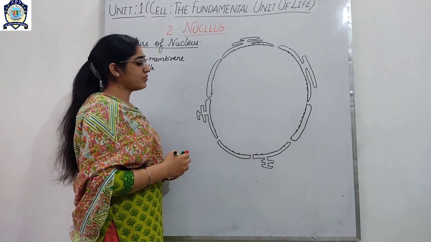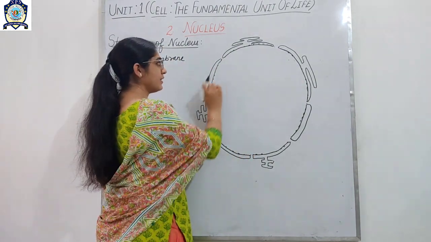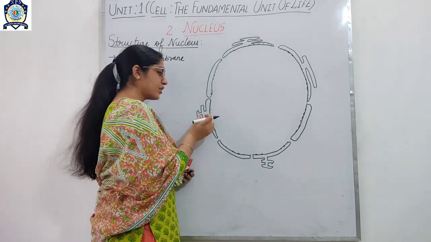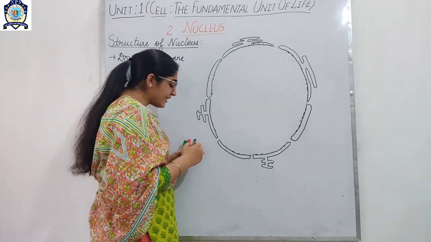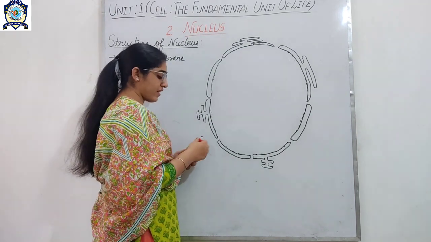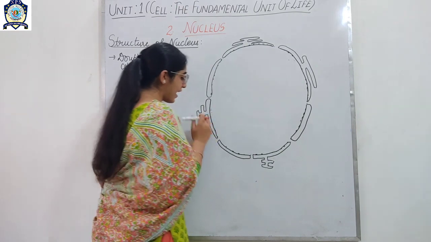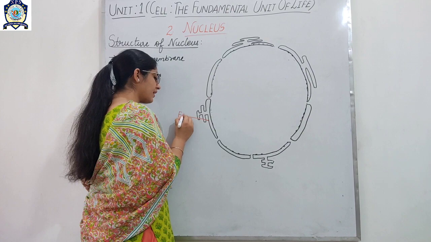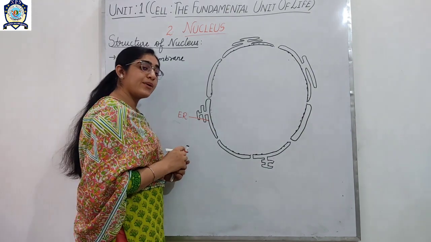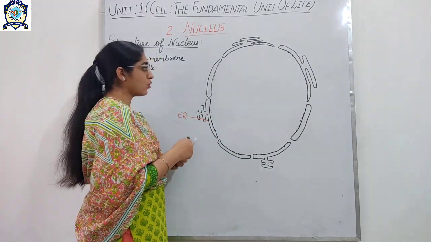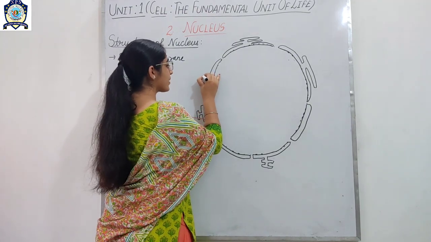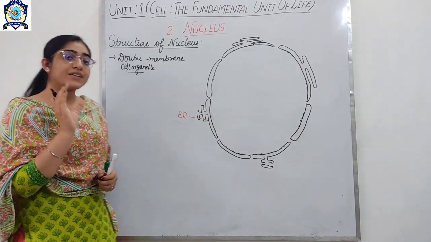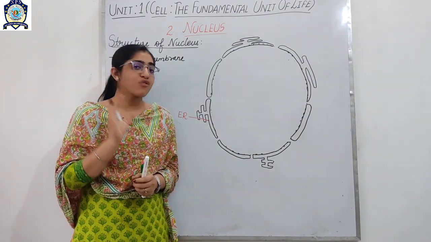In this way I have drawn here, you can see. At some point it is further divided, and this part where it is divided is called the ER. ER here stands for endoplasmic reticulum. Now I am going to tell you that a nucleus mainly comprises four components.